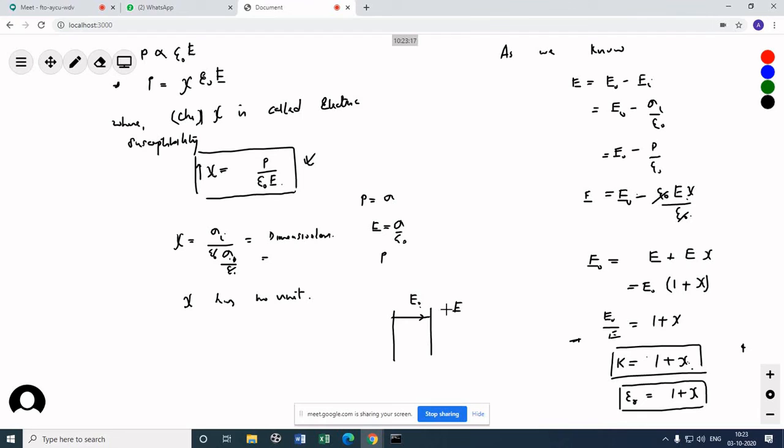Now you have increased E naught, so E decreases, chi increases, now it becomes 5, so 1 plus 5, it increases. Sorry, very sorry. Something else was going on in my mind. So susceptibility is judging how the dielectric constant will vary with the net electric field. How the dielectric constant will vary. So this is the physical significance of chi.